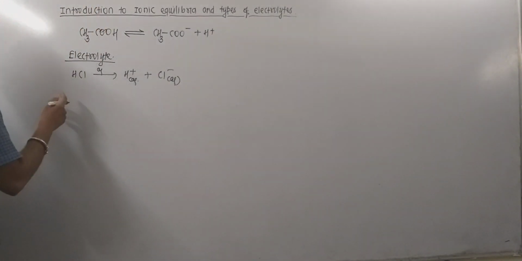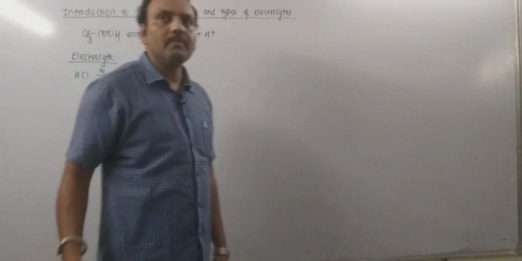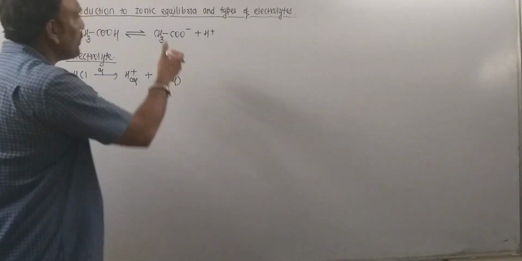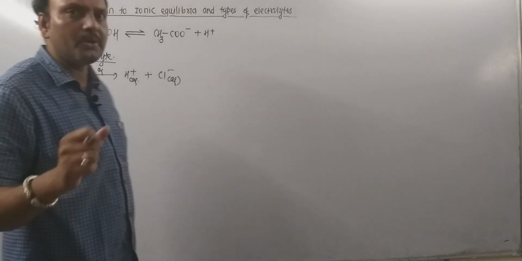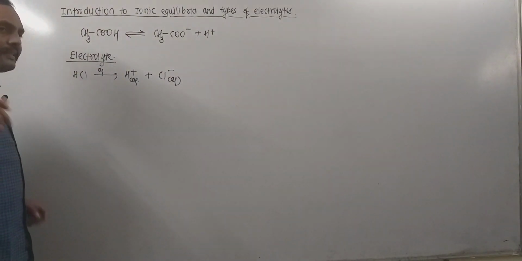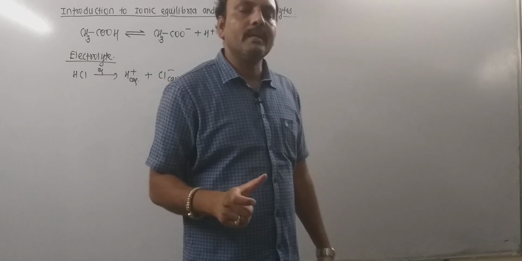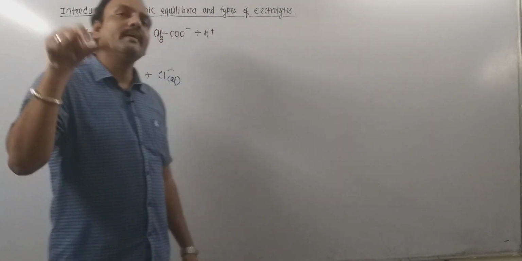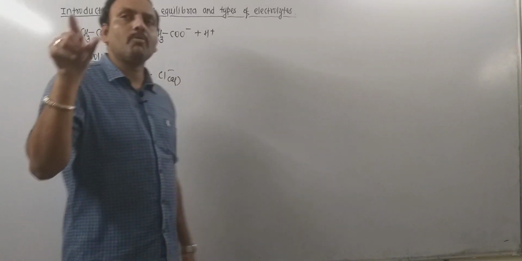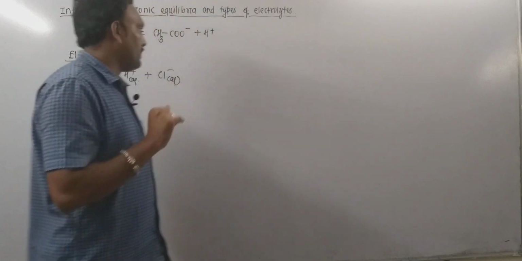Now another example can be given. Consider acetic acid: when it is dissolved in water, it undergoes ionization as well, producing ions. Thus that is also an electrolyte. So anything which is capable of forming ions when dissolved in water is said to be an electrolyte. And remember, an electrolyte solution is found to be a conductor of electricity.